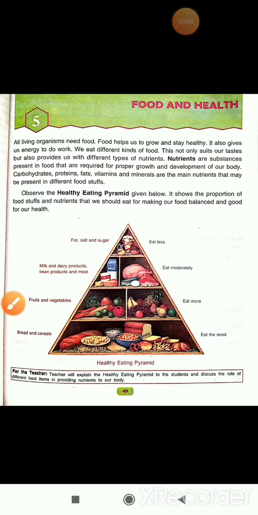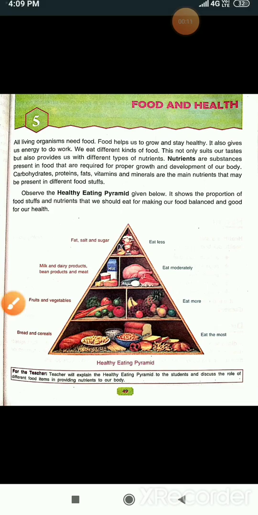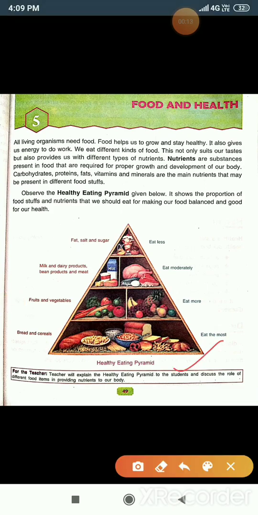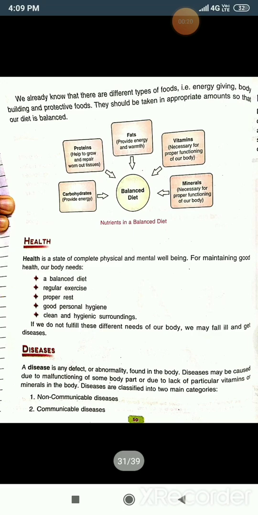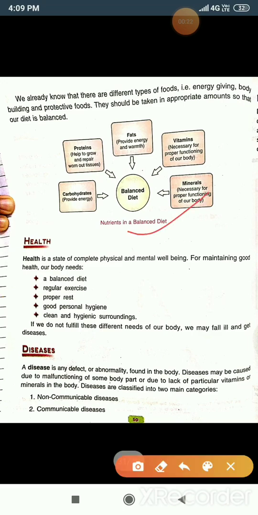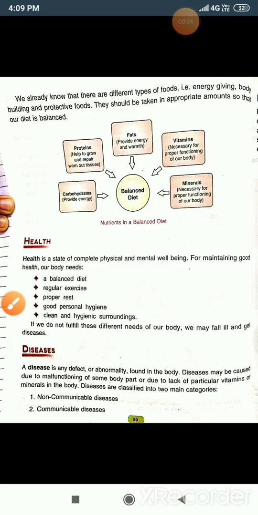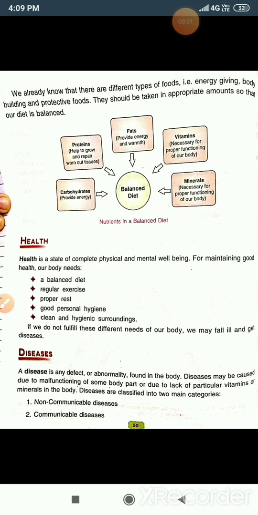Hello everyone, once again I am here with you with chapter 5, food and health. Yesterday I explained the healthy eating pyramid. I hope you have all drawn this diagram, and also this one, the nutrients in a balanced diet. You have to draw this as well. Today I am going to start with health.